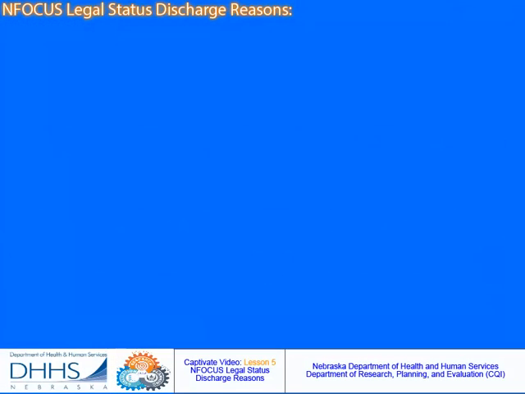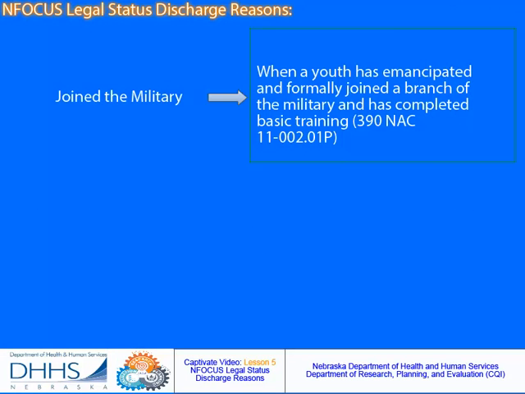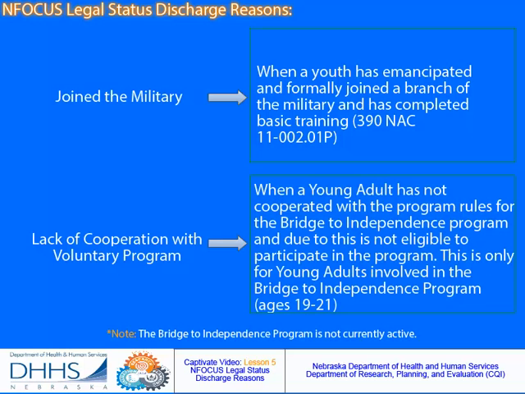The next discharge reason is join the military, which is defined as when a youth has emancipated and formally joined a branch of the military and has completed basic training. The next one is lack of cooperation with voluntary program, which is defined as when a young adult has not cooperated with the program rules for the Bridge to Independence program and due to this is not eligible to participate in the program. This is only for young adults involved in the Bridge to Independence program, ages 19 to 21.